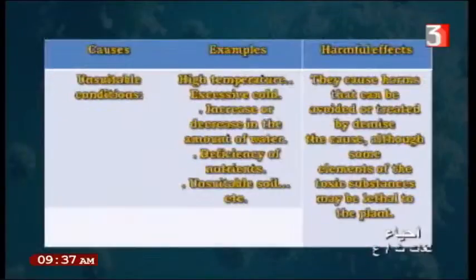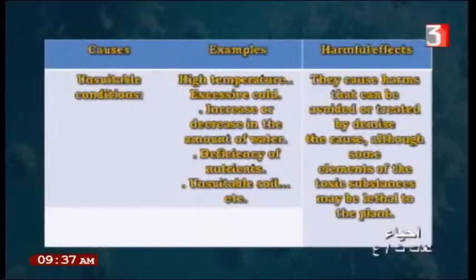The second cause for the plant: unsuitable conditions. What are the unsuitable conditions for the plant? Like high temperature, excessive cold, and an increase or decrease in the amount of water, which leads to damage of the plant.